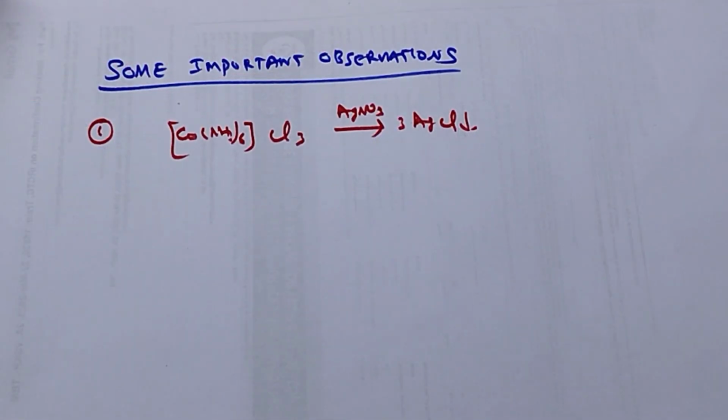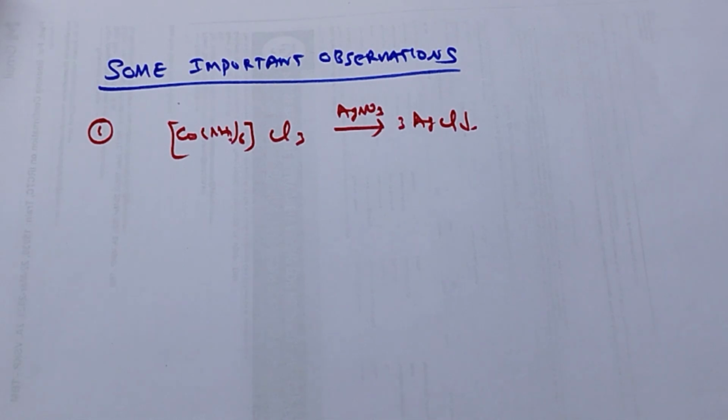Some other important observations in Werner's theory of coordination compounds. First, coordination compounds do not retain any of the properties of the central metal ion or of the ligands. Thus, in the case of a solution like Co(NH3)6 Cl3, if you add silver nitrate, 3 AgCl will be precipitated. That indicates the Cl are counter ions. That is why it will be precipitated. It is not inside the square bracket, which we call the complex. That is the first observation.